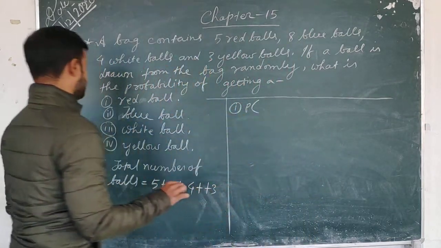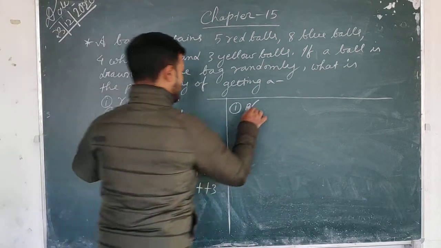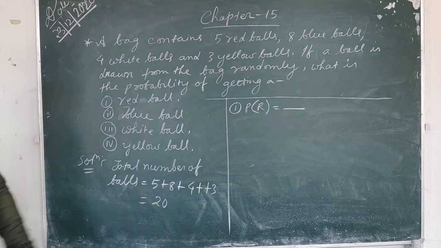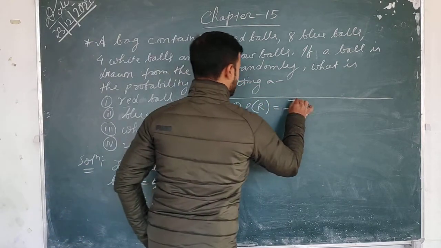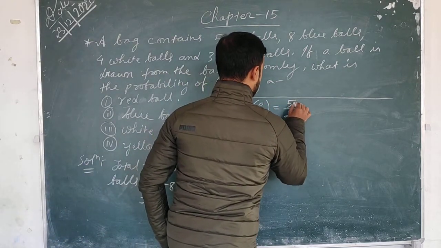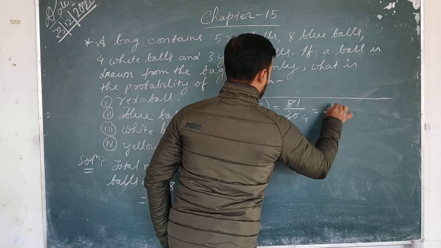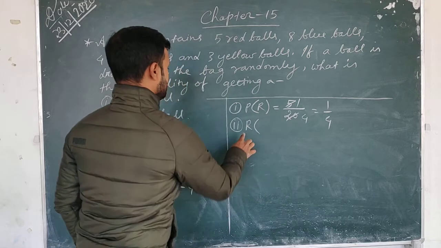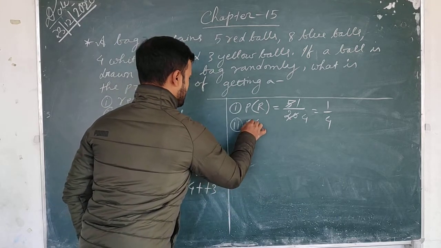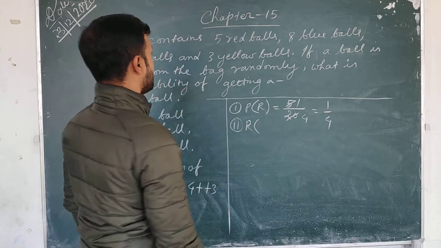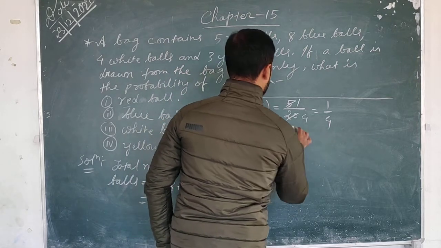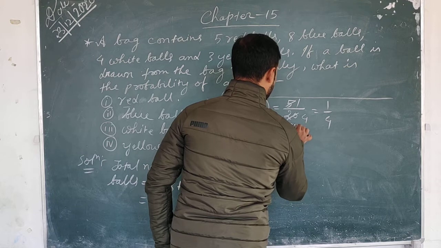Therefore, number one, the probability of getting the red ball is equal to, what is the number of red balls? Number of red balls is, students, 5. So 5 by 20, which is 1 by 4. What is the probability of getting a blue ball? The number of blue balls is 8, so 8 by 20, 4 you can cancel,